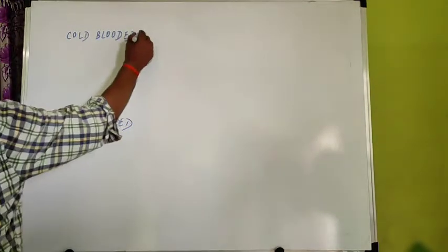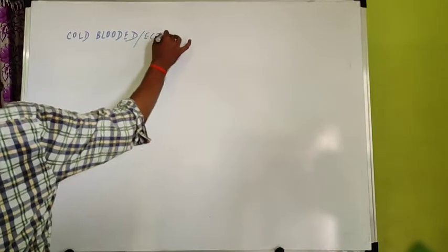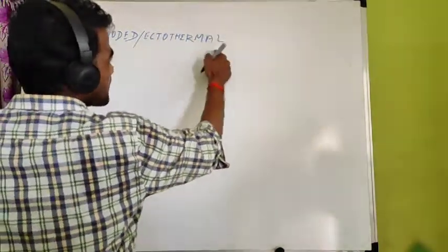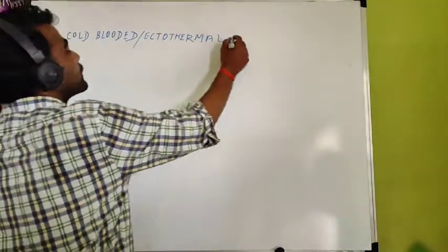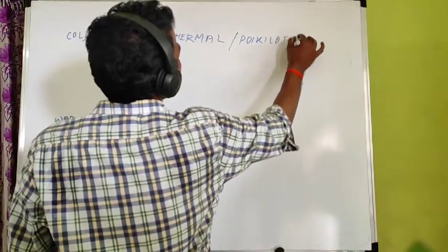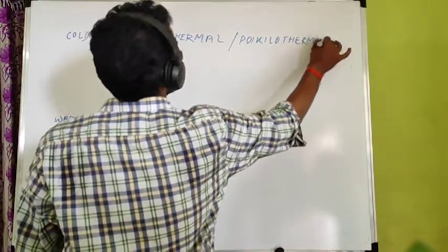Cold-blooded is also called ectothermal. Just like eurythermal, thermal means temperature. Cold-blooded: ectothermal or poikilothermal animals.